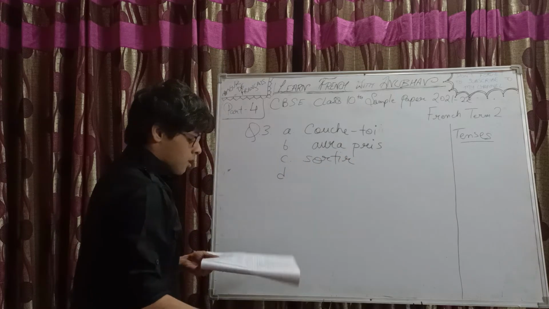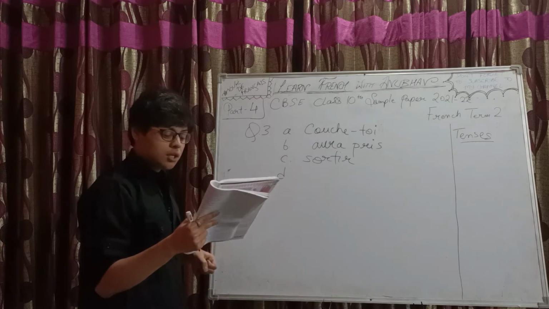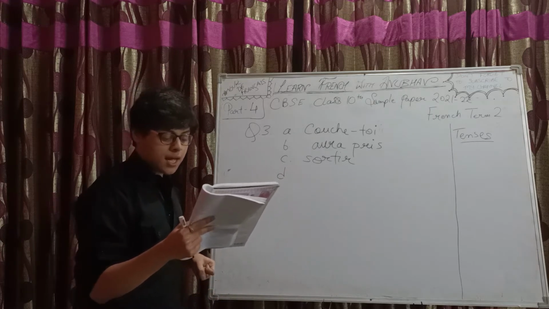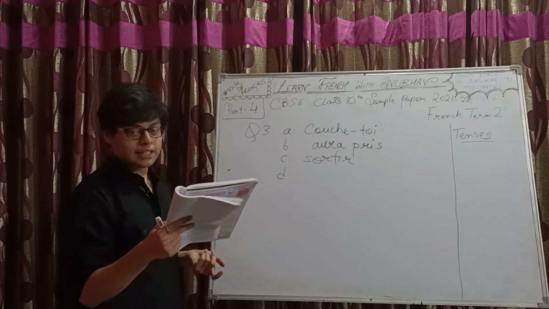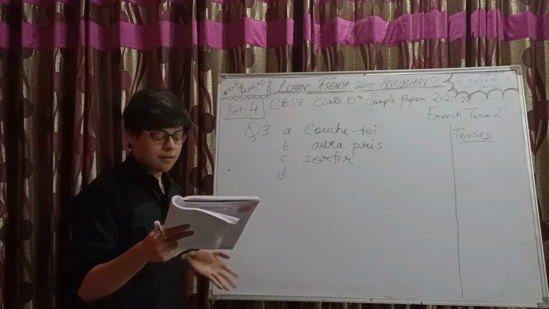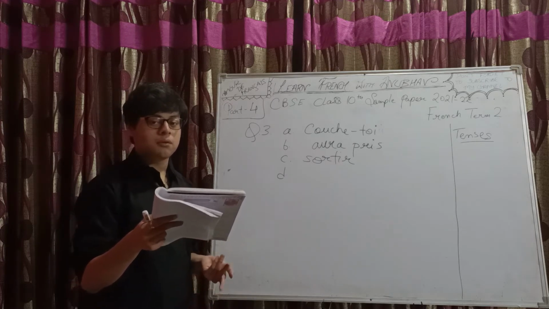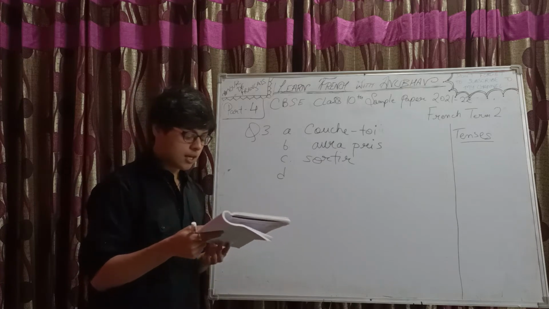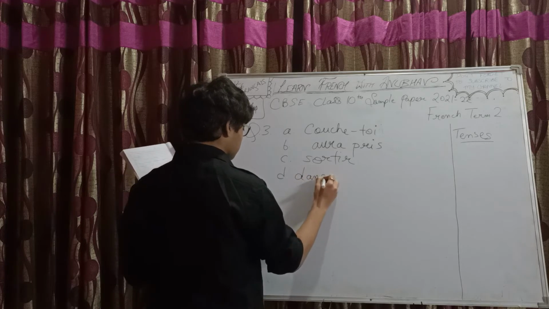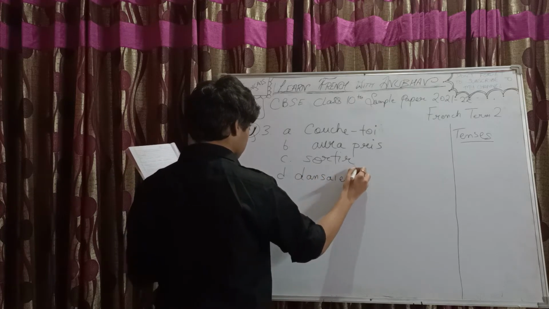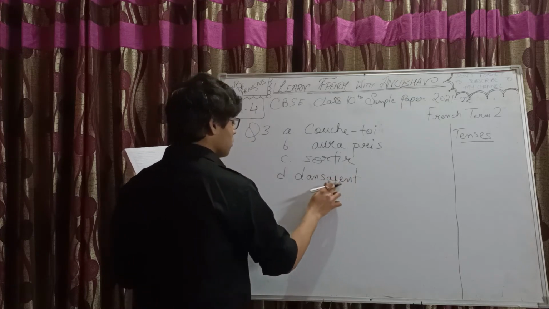Number D, we have: quand les filles dash au club, les garçons jouer au football au parc. So when the girls, danser is the verb, danced in the club, the boys played football in the park. So, danser.